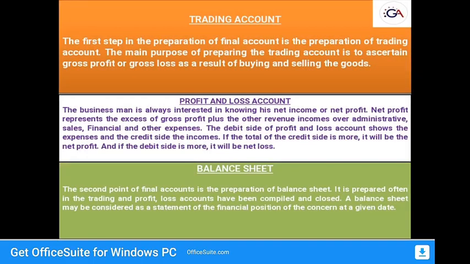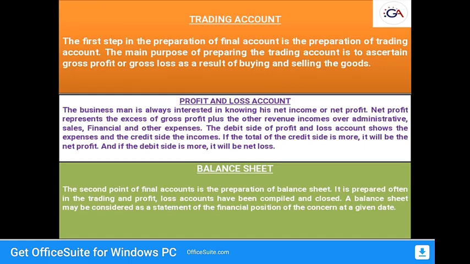Next slide is the final accounts. So in the final accounts we are making the transactions like trading account, profit and loss account and balance sheet. These are the three things we are doing in problems on final accounts. So the first step in the preparation of final accounts is the trading account. The main purpose of the trading account is to ascertain gross profit or gross loss as a result of buying.